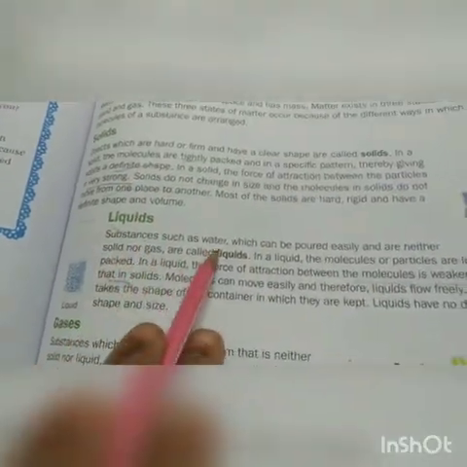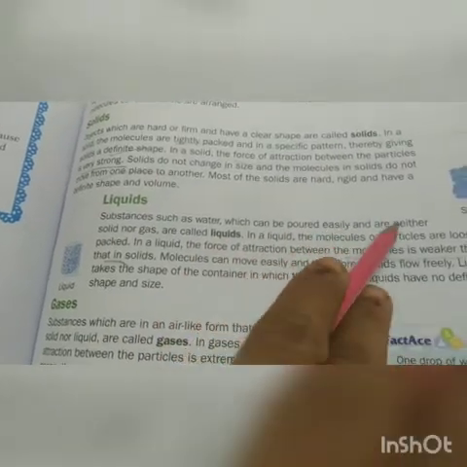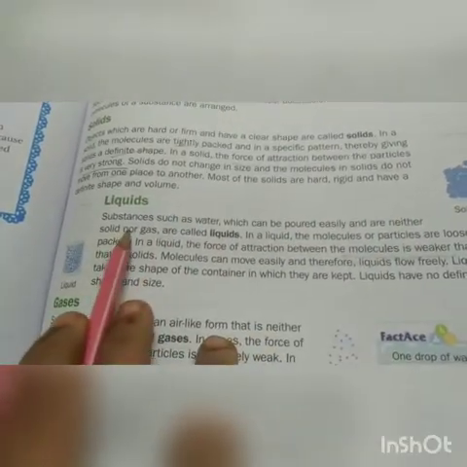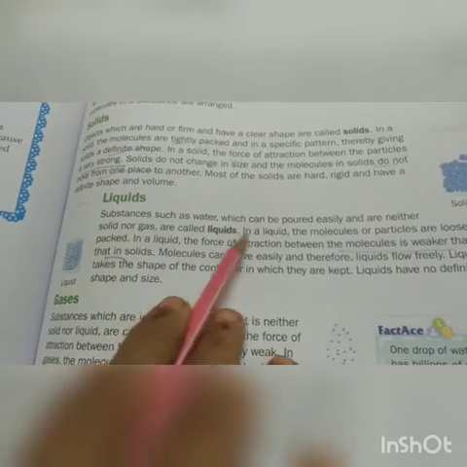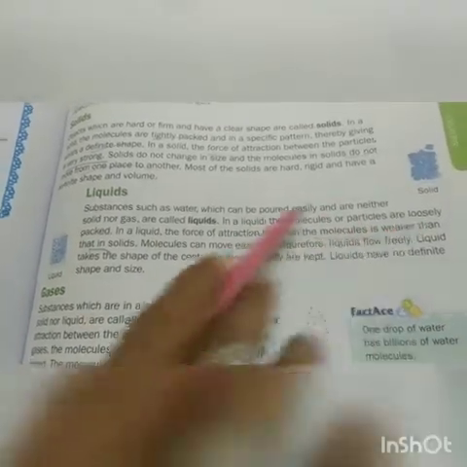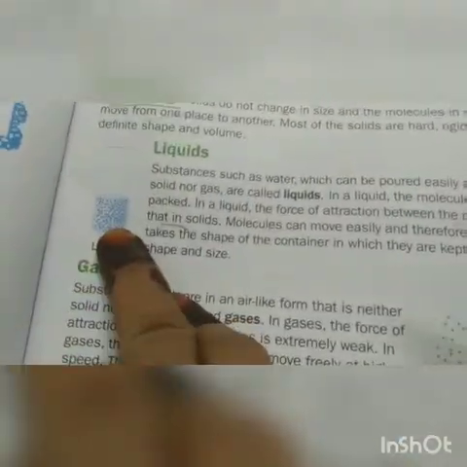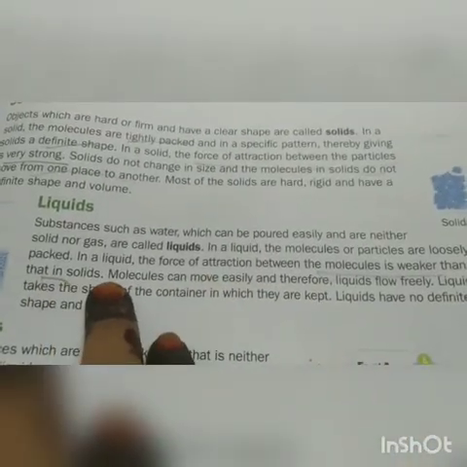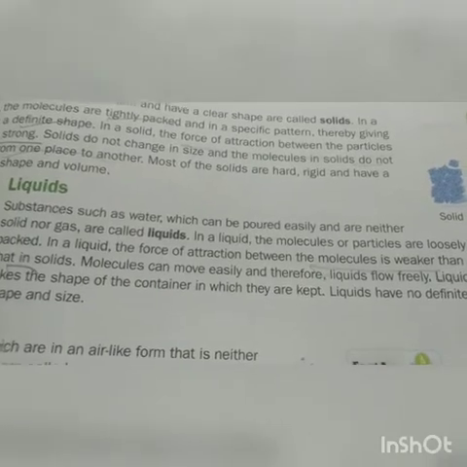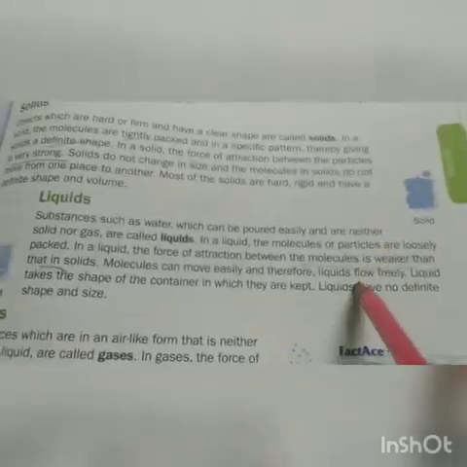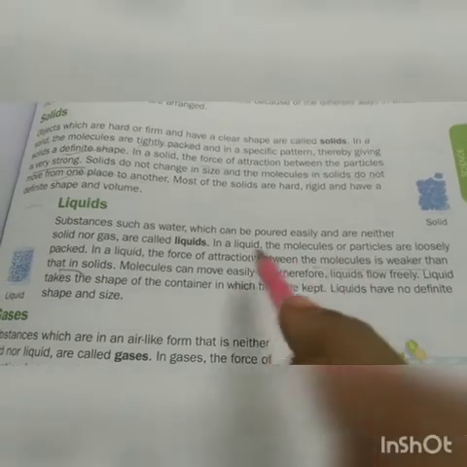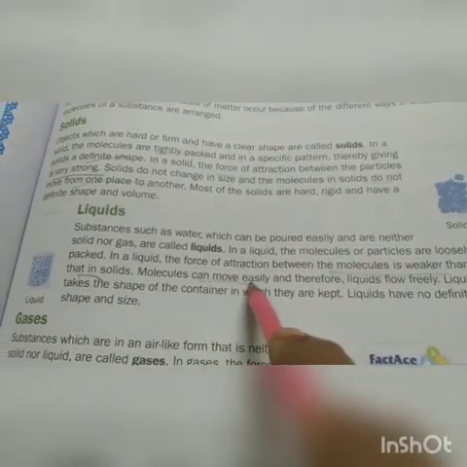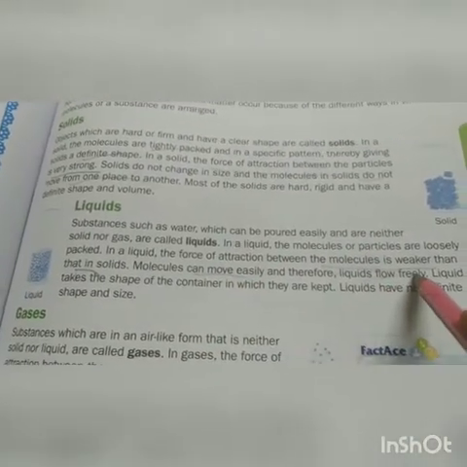Coming to the liquids. Liquids such as water, which can be poured easily and are neither solid nor gas, are called liquids. In a liquid, molecules or particles are loosely packed. Are you seeing here? These are loosely packed. In a liquid, the force of attraction between the molecules is weaker than that in solids. Molecules can move easily and therefore liquids flow freely.